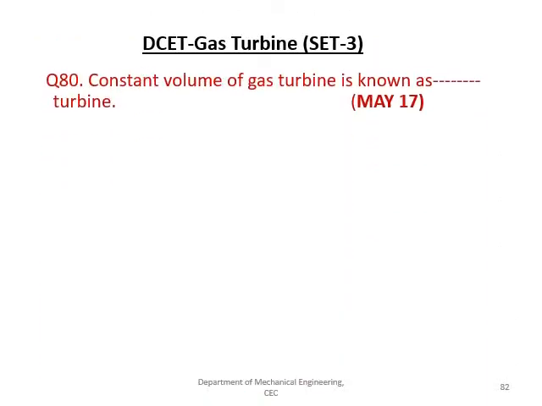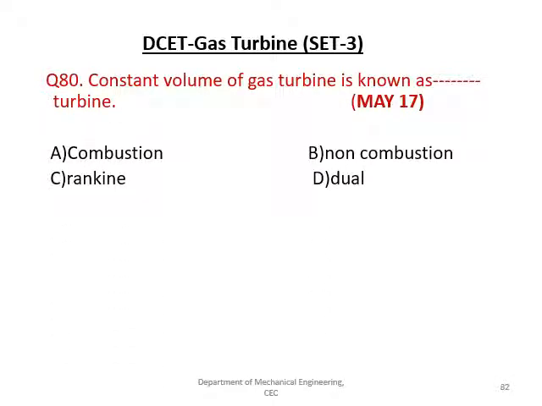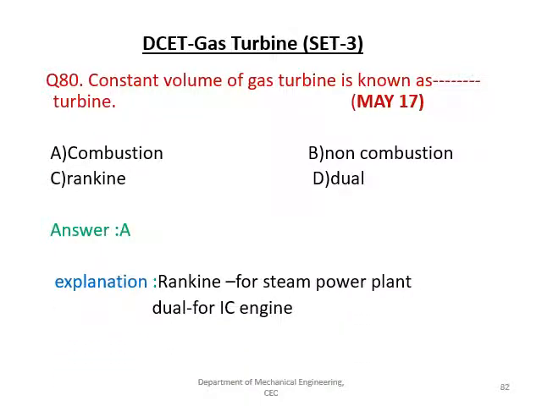The next question is, constant volume gas turbine is also known as dash cycle. Given options are combustion, non-combustion, Rankine, dual. And the right answer is A, combustion cycle. Rankine is for steam power plants, dual for IC engines.